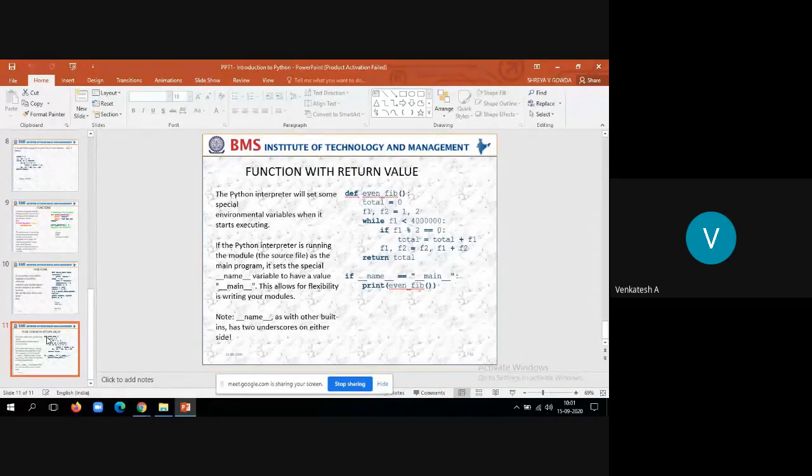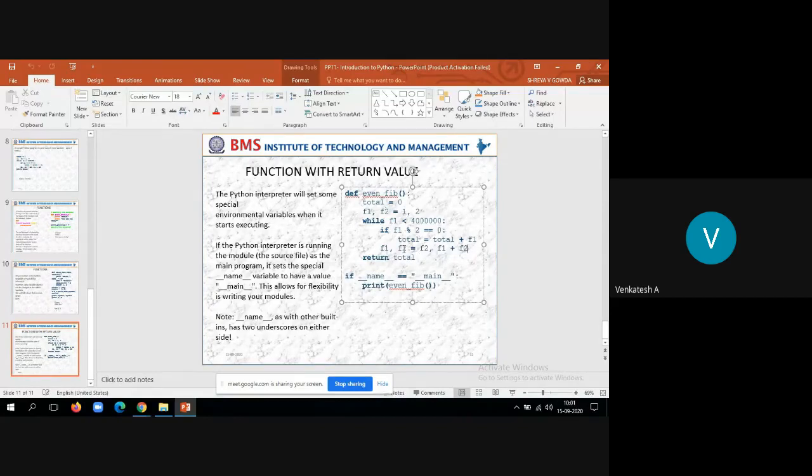You have even fib, total is equal to 0, f1 is equal to 1, f2 is equal to 2, while f1 is less than 40 lakh, if f1 percentage 2 is equal to 0, total is equal to total plus f1. So whenever the f1 value is even, we are adding it, and subsequently we are updating the values of f1 and f2. Because it's a Fibonacci program, f1 is equal to f2 and f2 is equal to f1 plus f2.